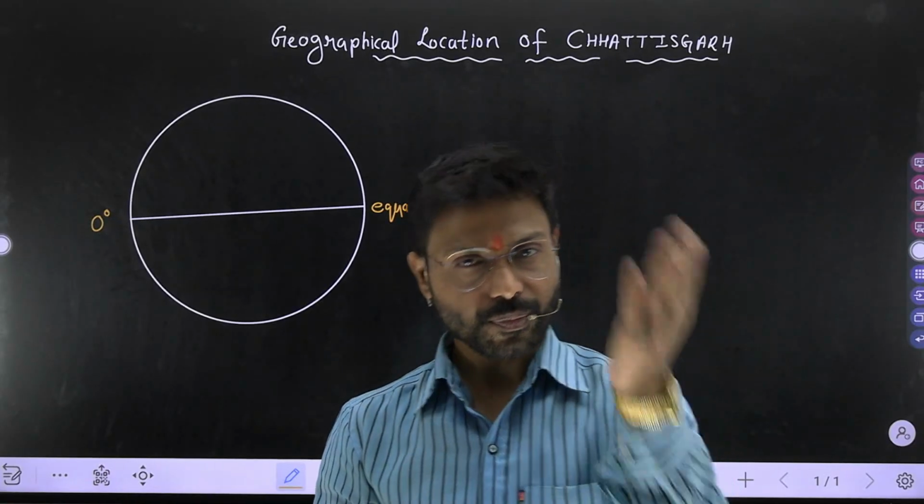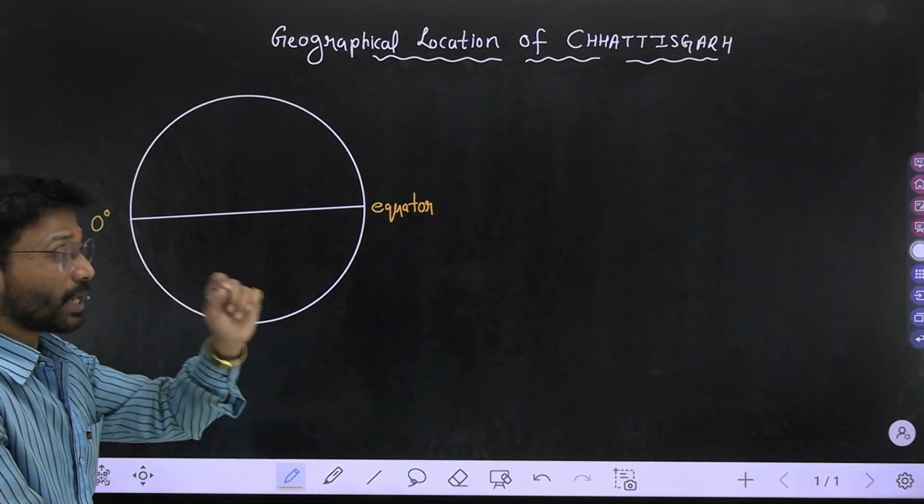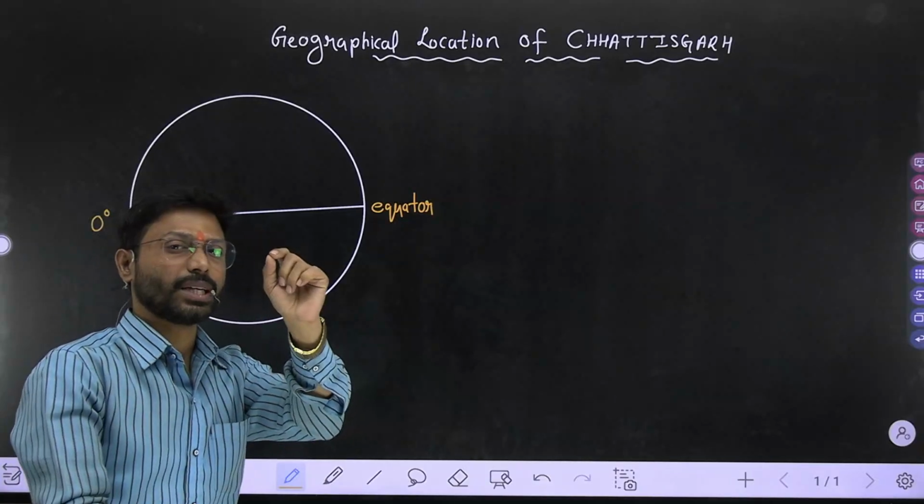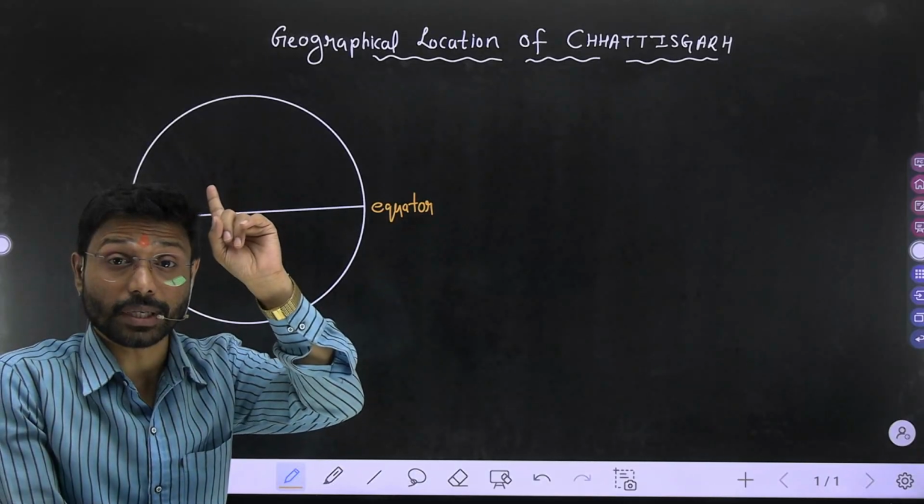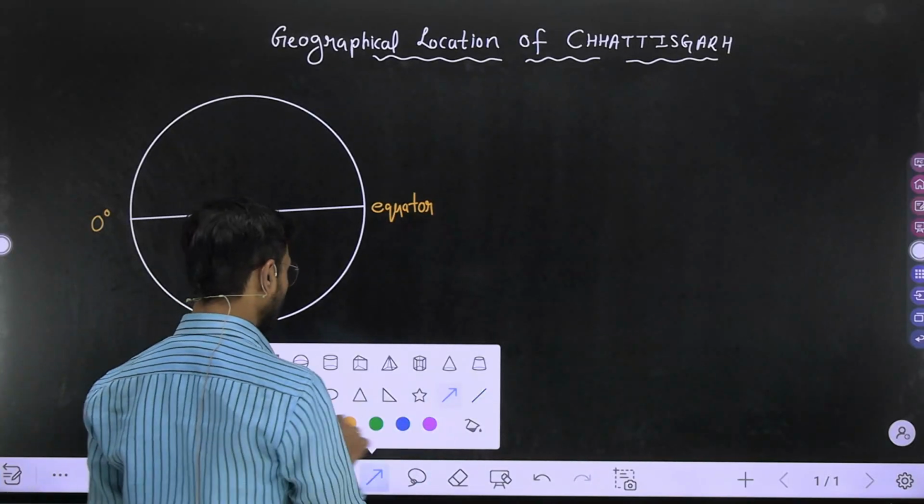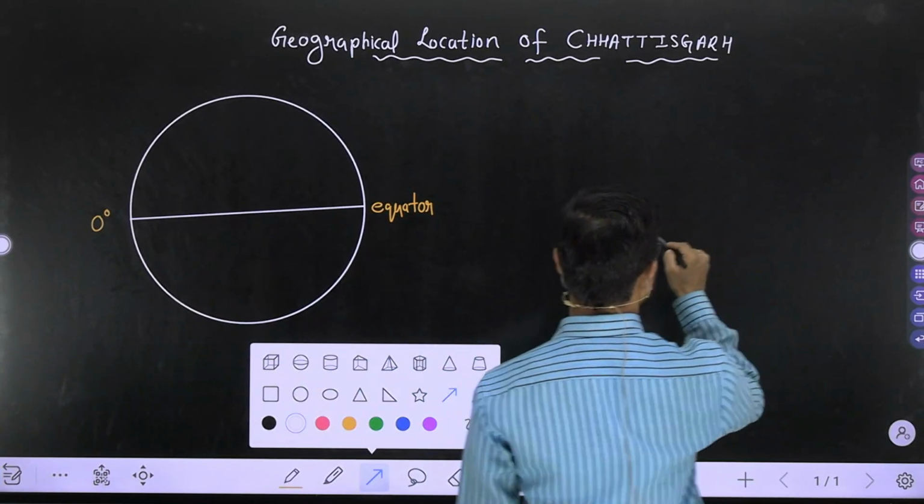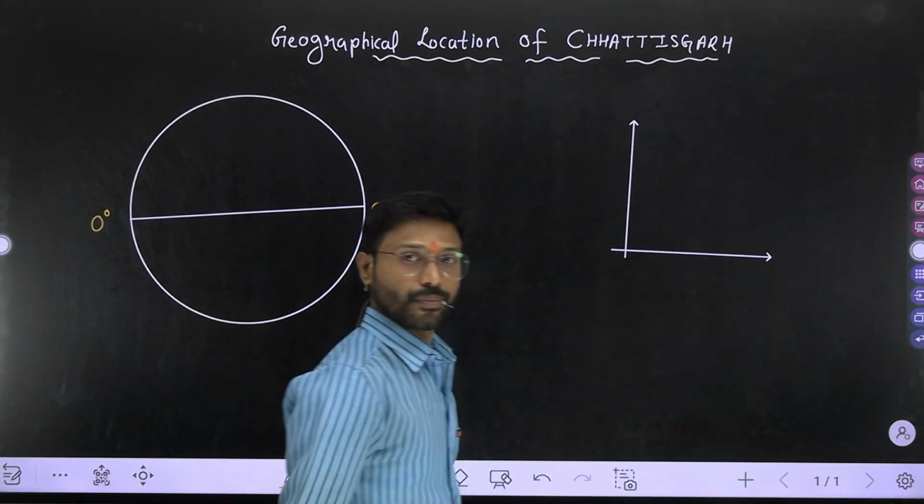See here. You have already read in your class 10 that to locate any single point you need two coordinates. Remember your class 10th? Coordinate geometry. Are you remembering or not? See here, what you have read: there is a y-axis, and there is an x-axis.